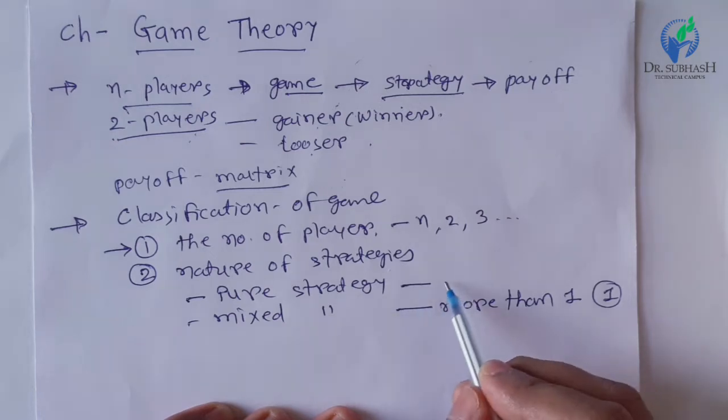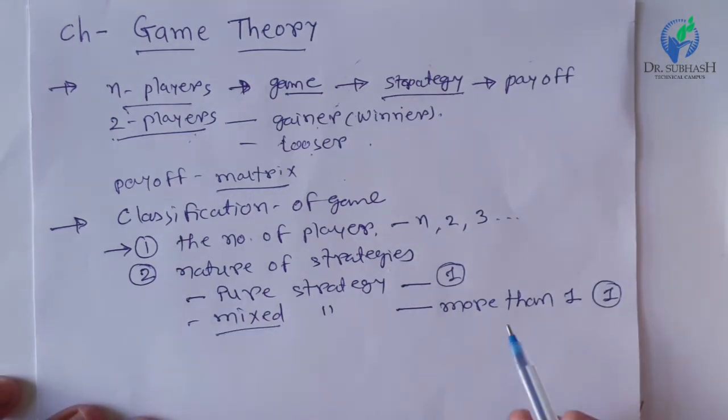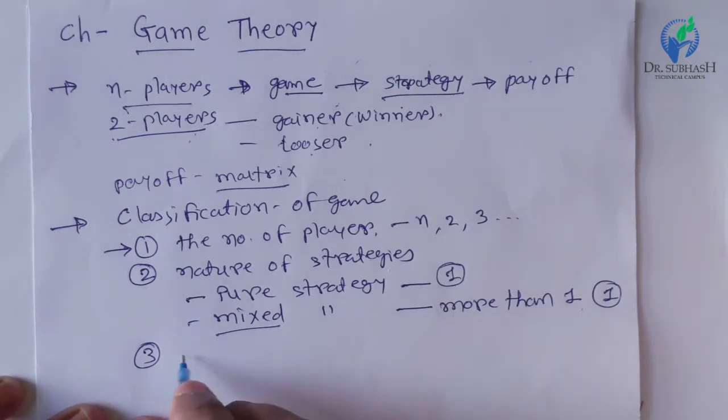So in a pure strategy, a player plays only one fixed strategy, while in a mixed strategy, the player plays more than one strategy with some probability for each.